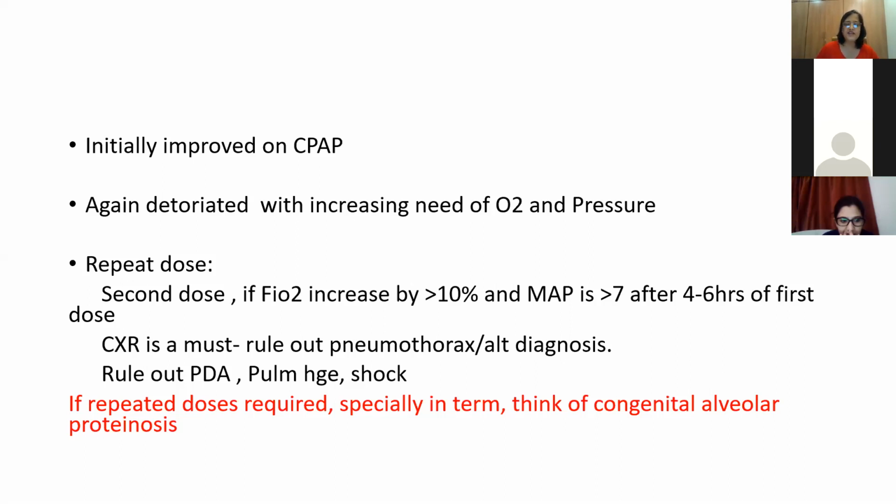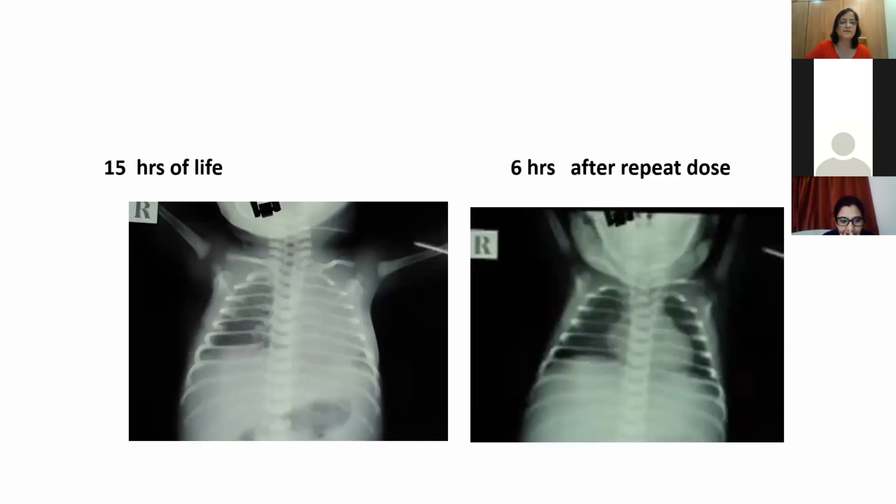If repeated doses of surfactant are required, especially in a term baby, always think of congenital alveolar proteinosis. This is a congenital deficiency of surfactant B protein. So here you might have a history of sibling death, and a repeated need of surfactant, especially in a term baby. So this is 15 hours of life. Again, there was whiteout, and 6 hours after the repeat dose, you can see the clearing.